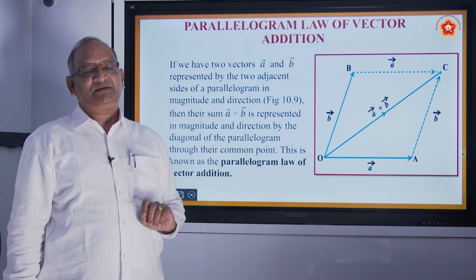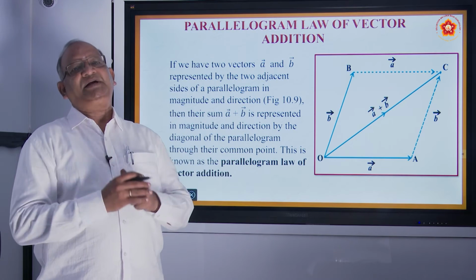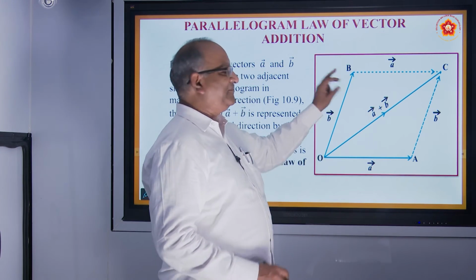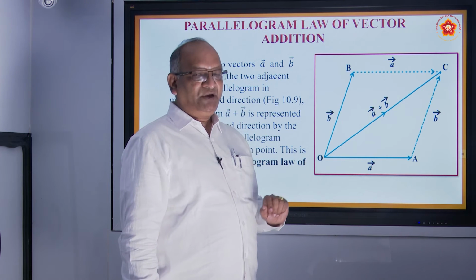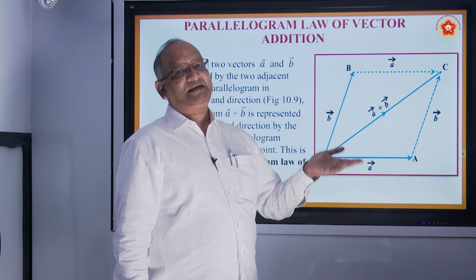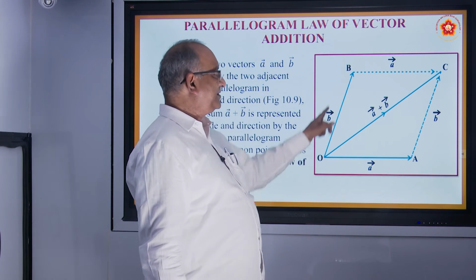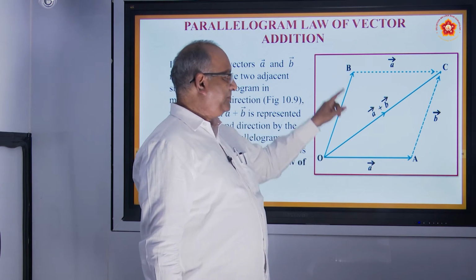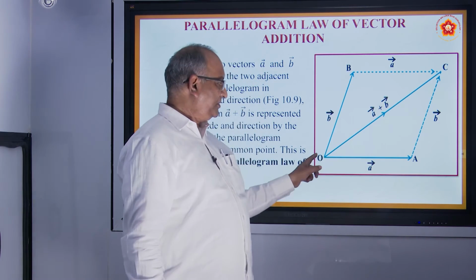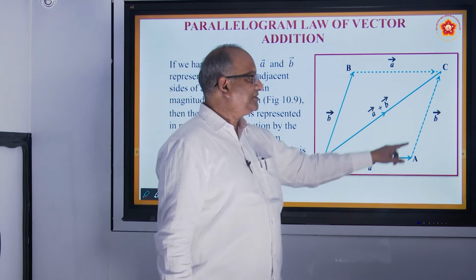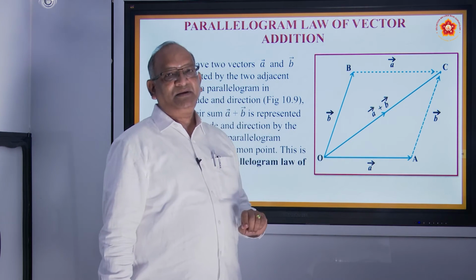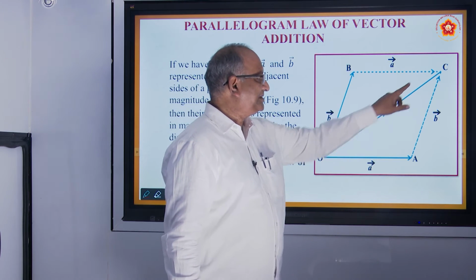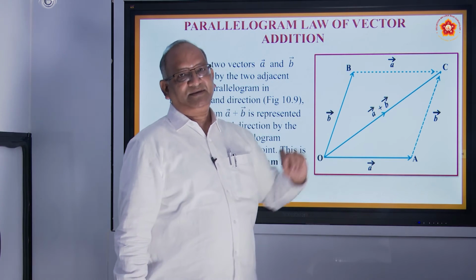What do we do in this? Here also we take two consecutive sides as two vectors. Let us say OA is one vector, OB is one vector. How do we add it? We know that in a parallelogram opposite sides are parallel. So whatever is the length of OB, it is going to be equal to AC. So whatever is vector OB, same will be AC. How much is OB? It is B. How much is AC? That is also going to be B. So by triangular law of addition, you can say that OA plus AC is equal to OC.